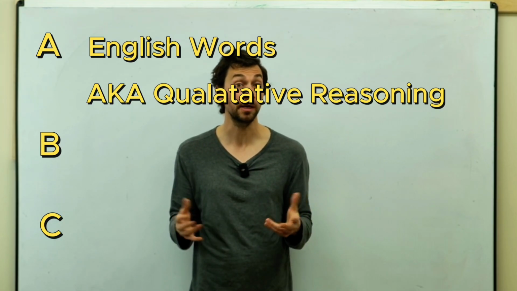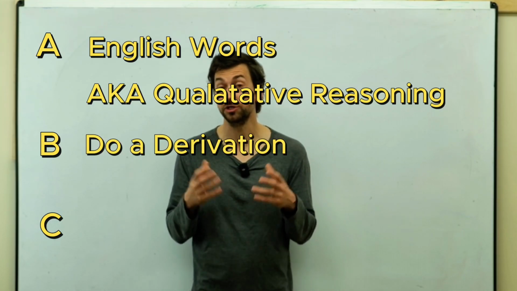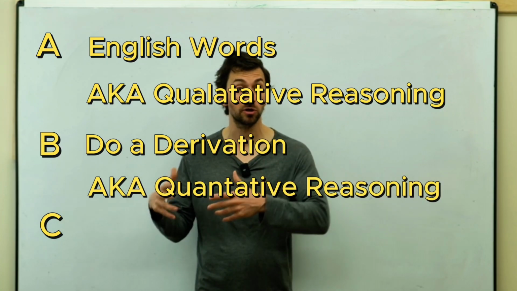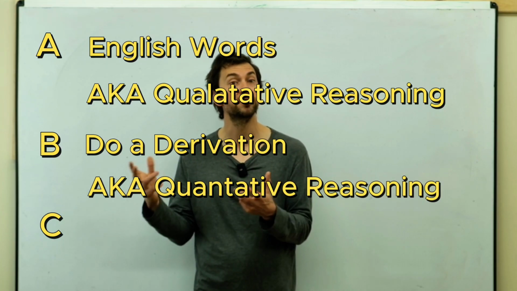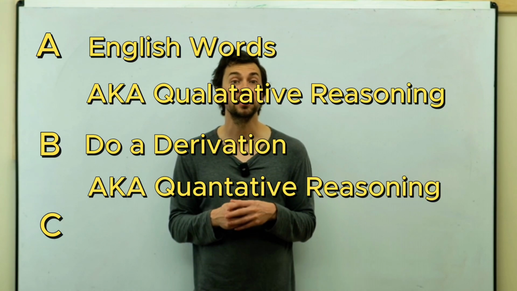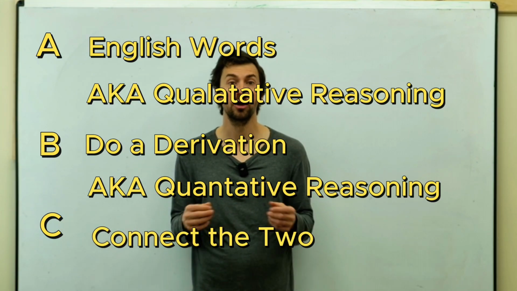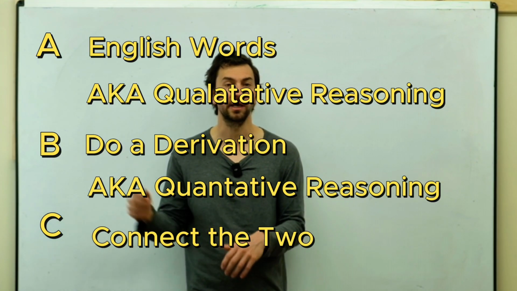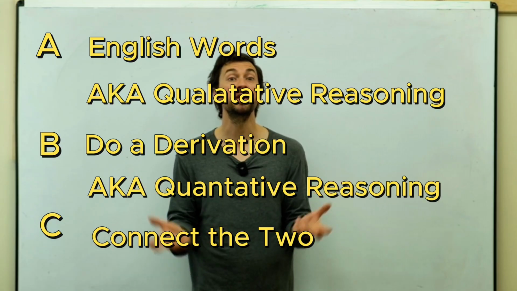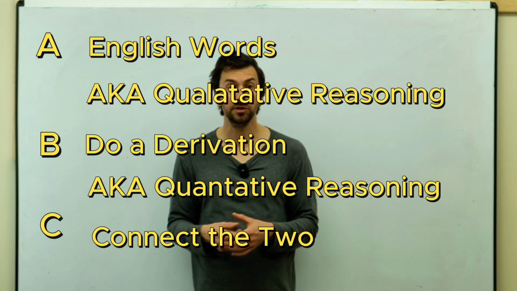In part B, we're going to do a derivation, which is the math part. So now we're going to use our math skills and derive some formula. And in part C, we're going to connect the two. We're going to say my A reasoning and my B formula fit together somehow. Let's look at the question.